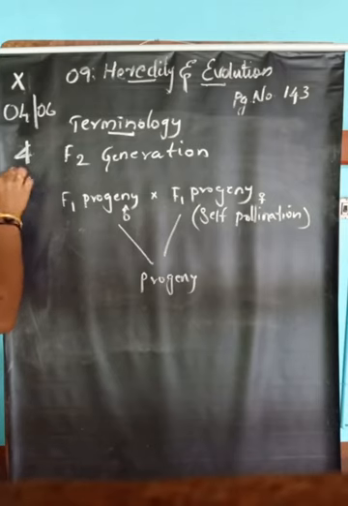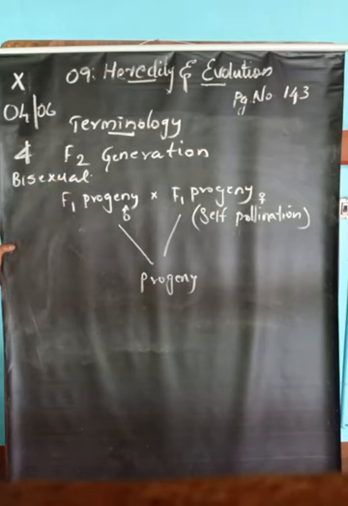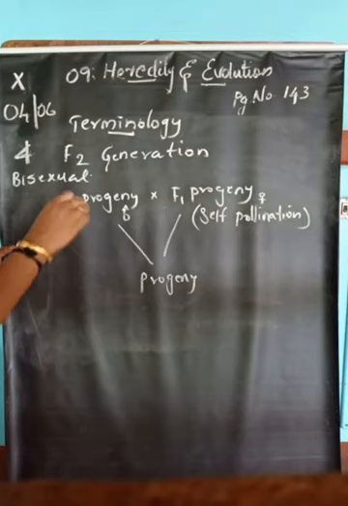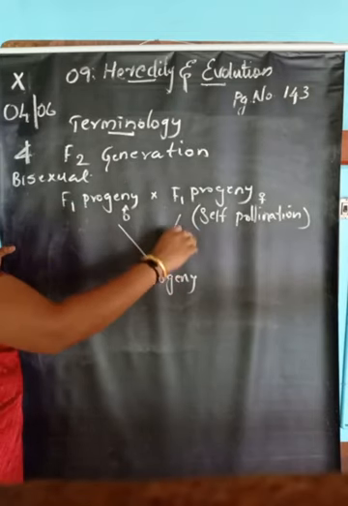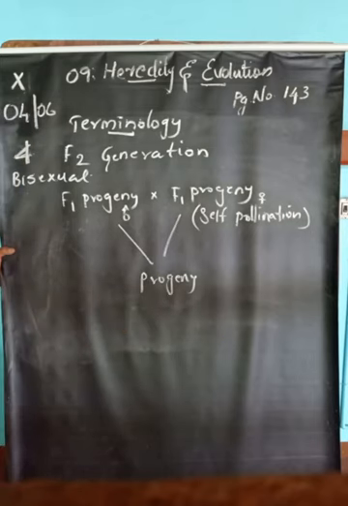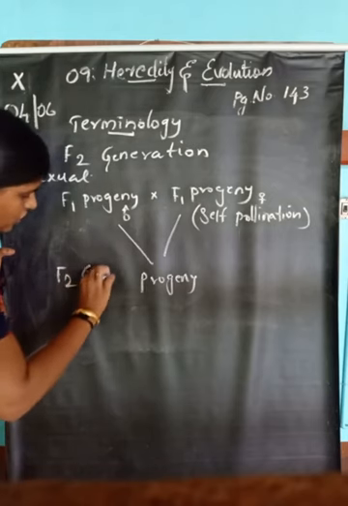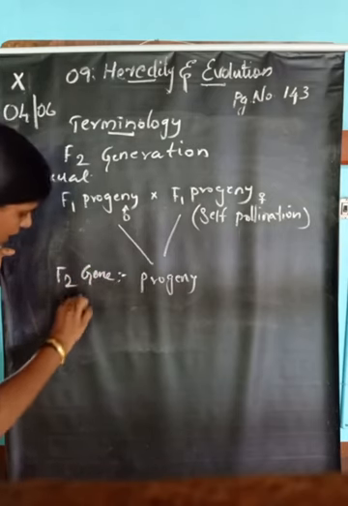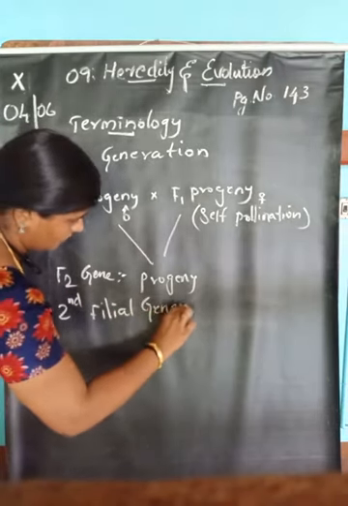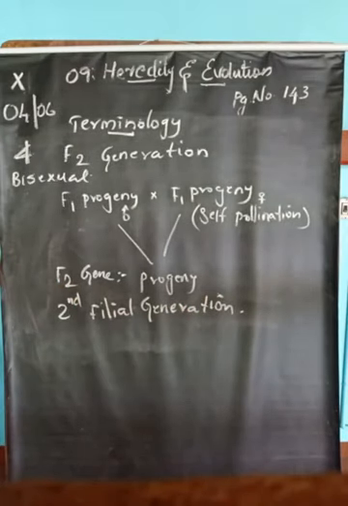self-pollination. We already said that the flower is bisexual, so both male and female are present in the same flower. So the pollen may come to the stigma, and as a result self-pollination may take place. We obtain a progeny as a result of this self-pollination, and that is called the F2 generation, or second filial generation. Okay, understand?